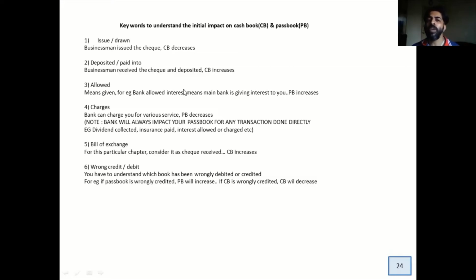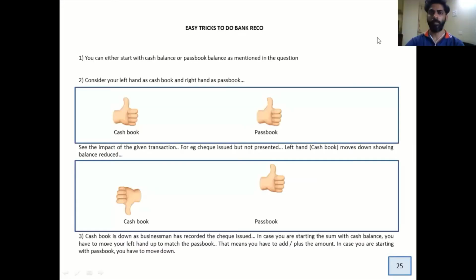Now we are moving on to some tricks to do this chapter. Now we are going to learn the easy trick to do bank reco.